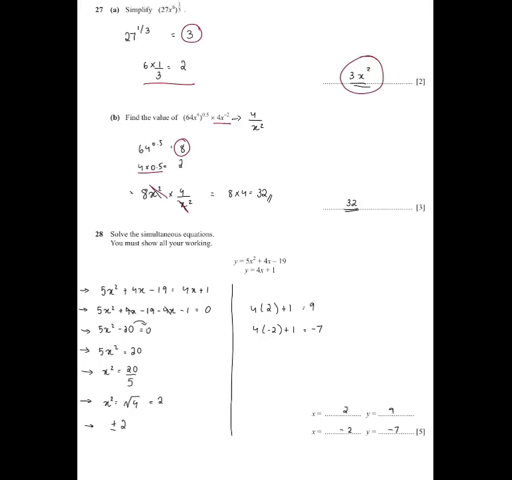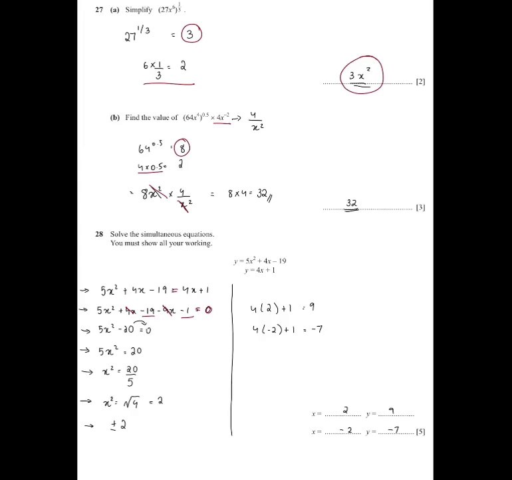Then solve the simultaneous equations. So here you know that y is equal to 5x squared plus 4x minus 19, and y is equal to 4x plus 1. So for that, we can just do 5x squared plus 4x minus 19 is equal to 4x plus 1. Then we bring it to the other side. So plus 4x becomes minus 4x and plus 1 becomes minus 1, and that way it is equal to 0. So plus 4x minus 4x will give us 0 anyways, so you can cancel that out, and minus 19 minus 1 gives us minus 20. So we remain with 5x squared minus 20 is equal to 0.